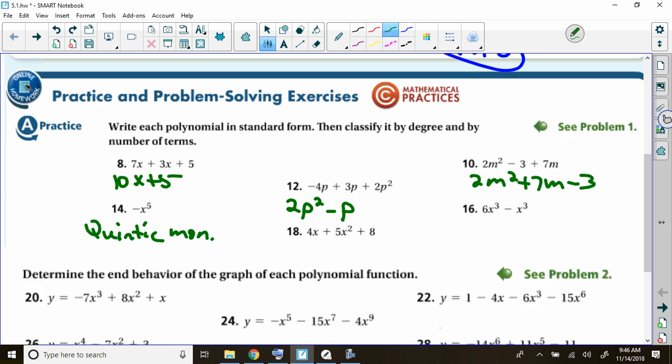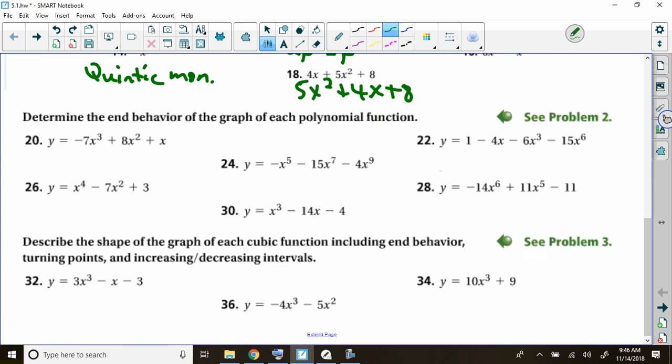And number 18, it's not quite in standard form, but just put the 5x squared first, then the 4x, then the plus 8. So that is a quadratic trinomial, good. I'm just going to use arrows for 20 and all those. Number 20, the end behavior there is, what do we think? Up dog. Number 22, the end behavior there, down and down.